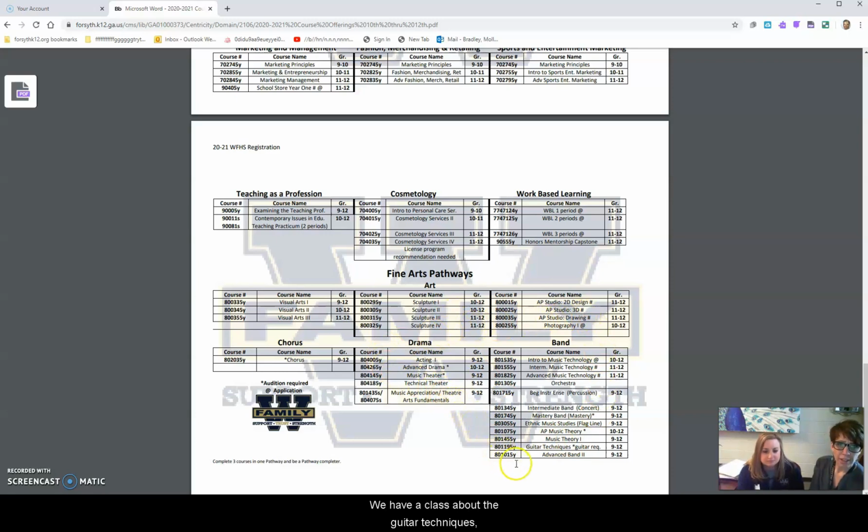We have a class about guitar techniques down here. Also super cool. Yes, but we don't provide guitars, so make sure that you have a guitar if that's something you're interested in. It has the little asterisk there, and it says guitar required, so pay attention to things like that, because those are going to be things that are required of you in order to be successful in the course. And you also mentioned advanced drama, musical theater, band. If those have asterisks, there is going to be an audition. Okay. That makes sense.